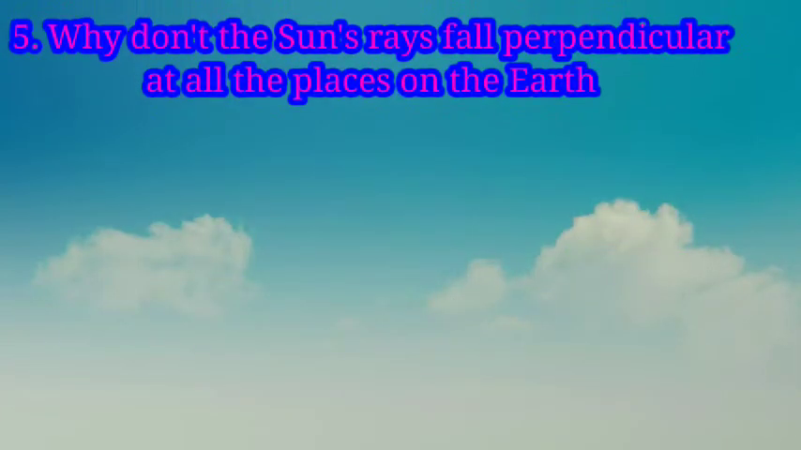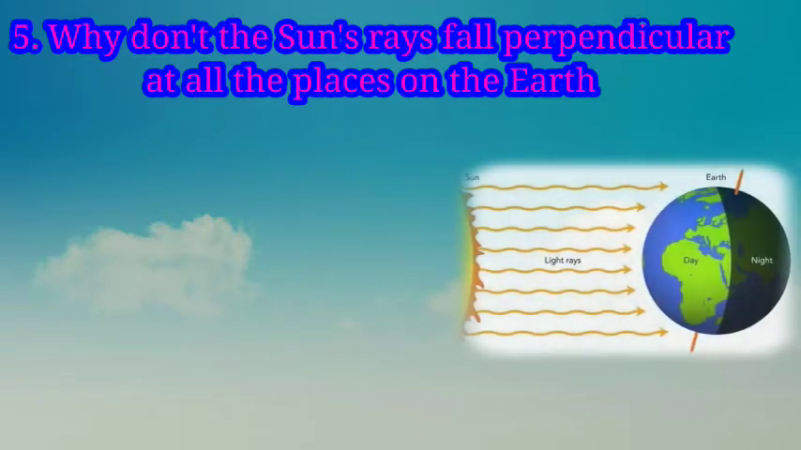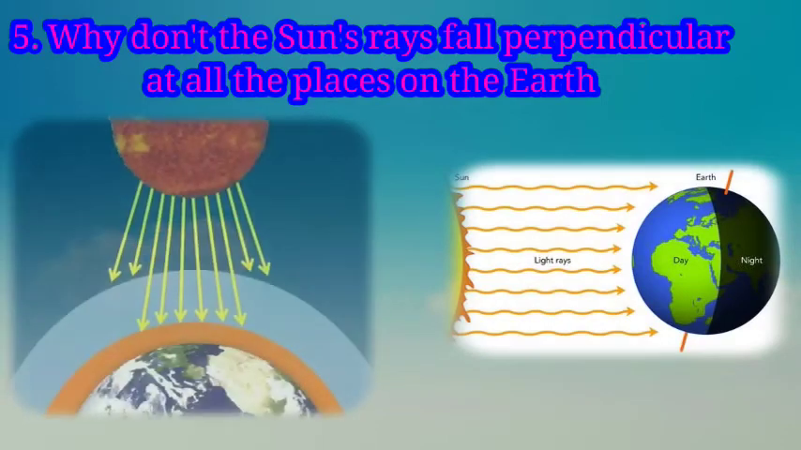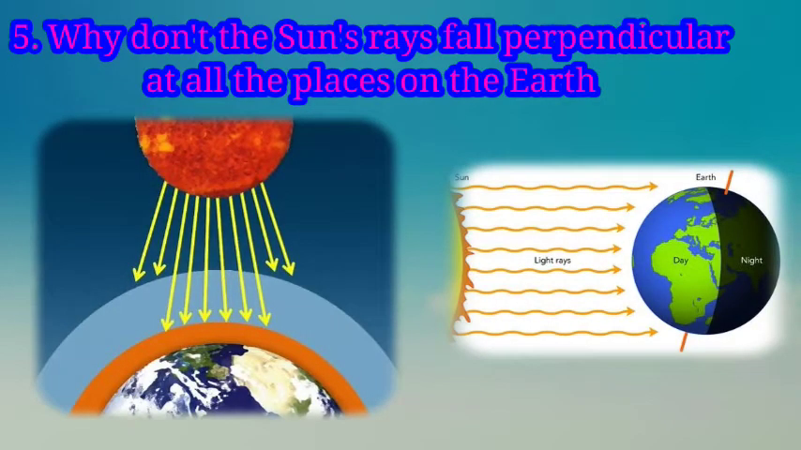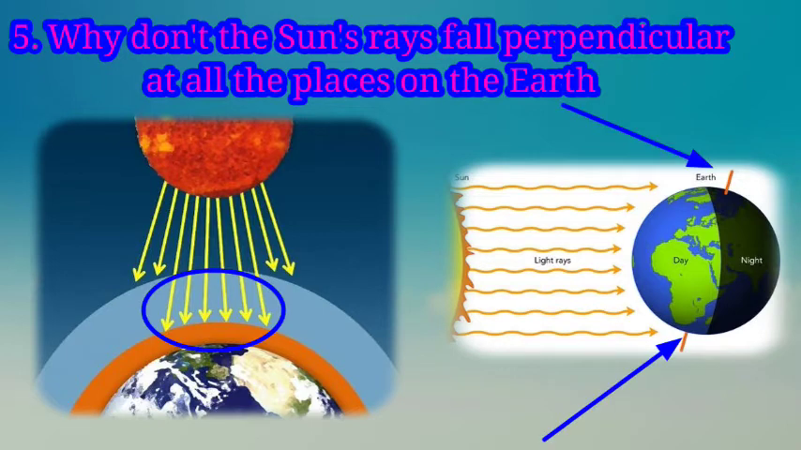Question number 5. Why don't the sun rays fall perpendicular at all places on the earth? We all know that our earth is spherical in shape. The part of the earth that is in front of the sun, there the sun rays fall perpendicular, and towards both poles they become slanting.